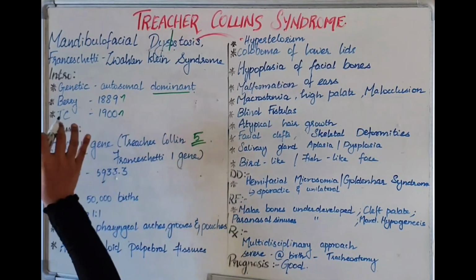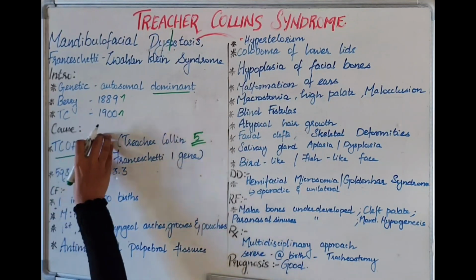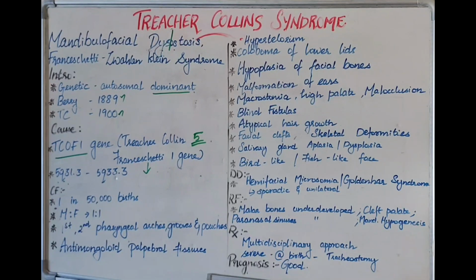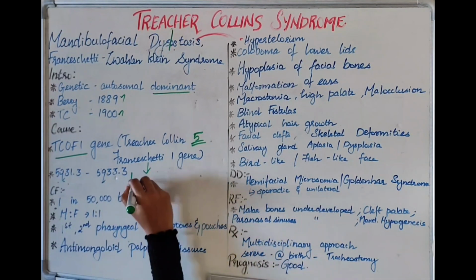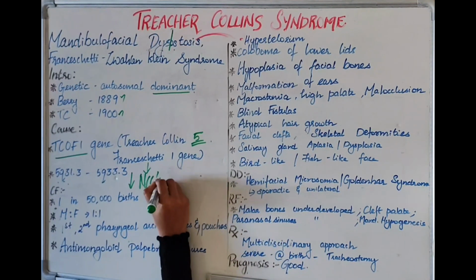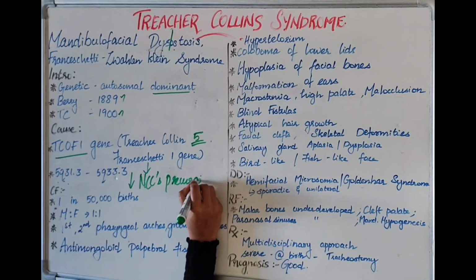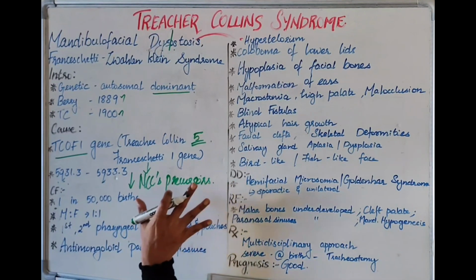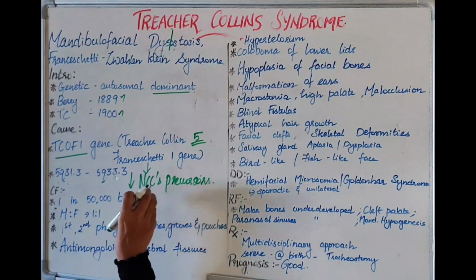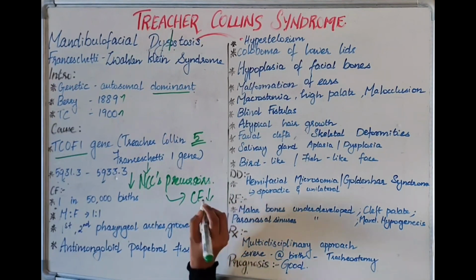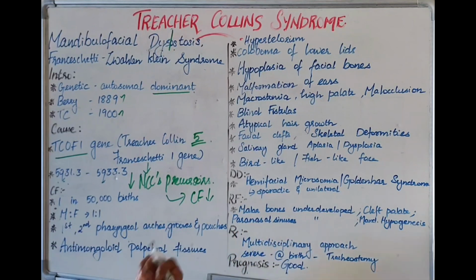The insufficiency of the TCOF1 gene results in a reduced number of the most important cells, that is neural crest cell precursors. So the number of neural crest cells going into the craniofacial region is reduced.